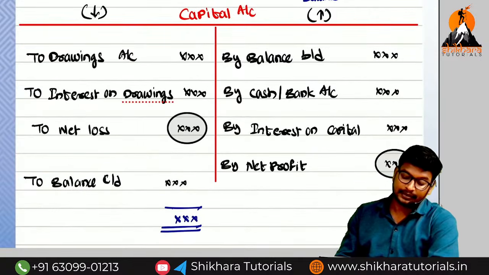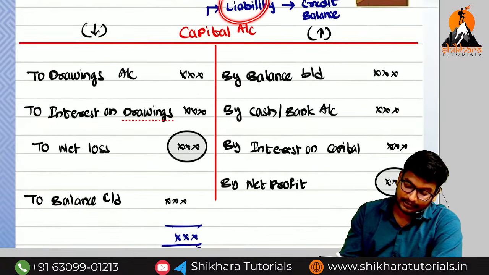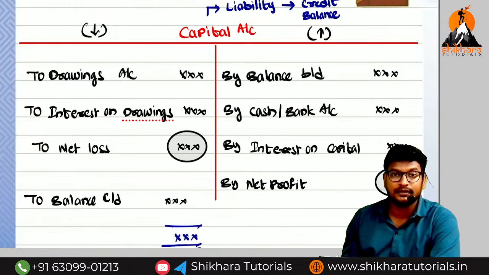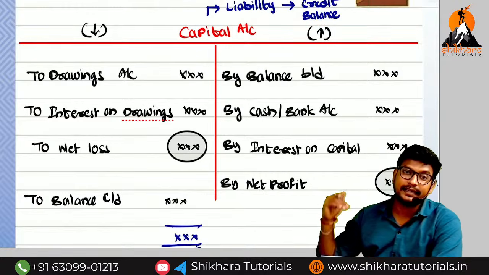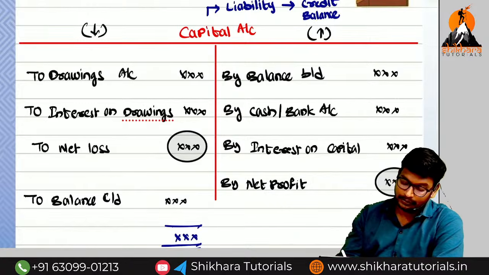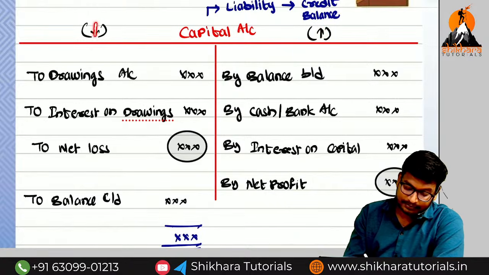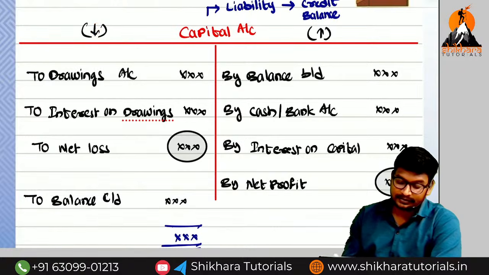Okay, either the capital is an asset or a liability? Liability, having which balance? Credit balance. If a credit balance account increases, which side do we need to record it on? Credit side. And decreases means which side? Debit side.